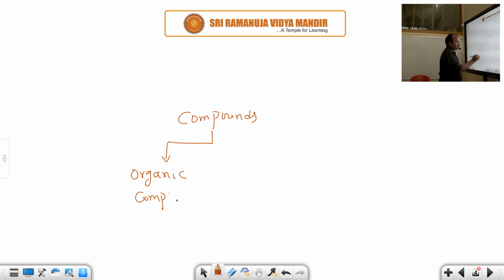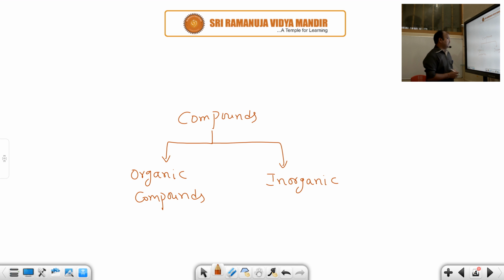So here hydrogen and carbon are the elements, and that is called organic compounds. Compounds with other elements than carbon and hydrogen, such as nitrogen, phosphorus, oxygen, sulfur, these types of heteroatoms, are called inorganic compounds. So according to Lavoisier, compounds can be mainly classified into two types: one is organic compounds, another is inorganic compounds.